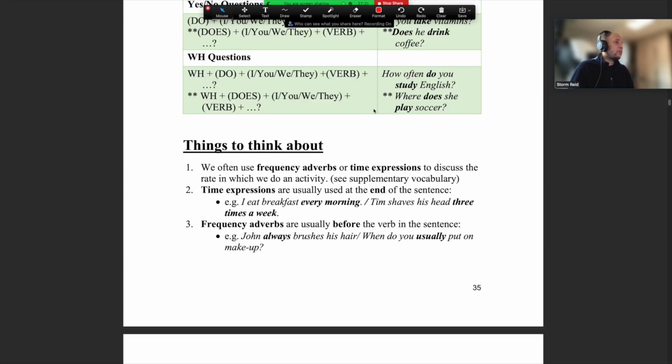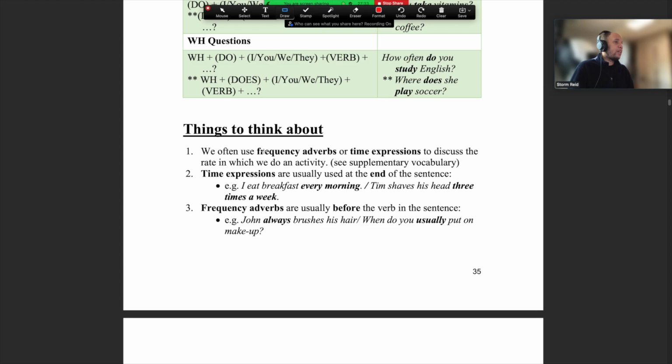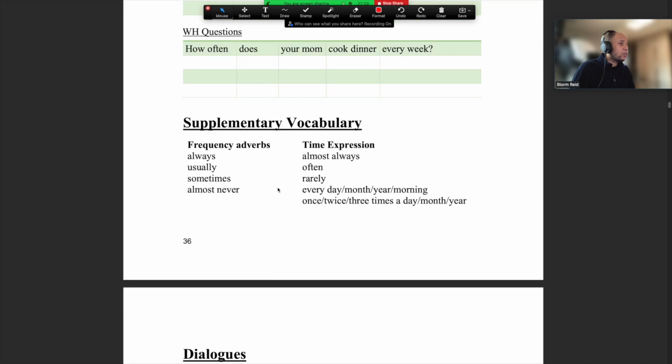and look at this. All right, so we've got here frequency adverbs, which is 항상, right, always, or sometimes, or frequently, or whatever it is, okay? So those are your frequency adverbs. And then we have time expressions. Once a week, twice a week, 3 times a week. Now, if you want to see some examples, then you can check down here.